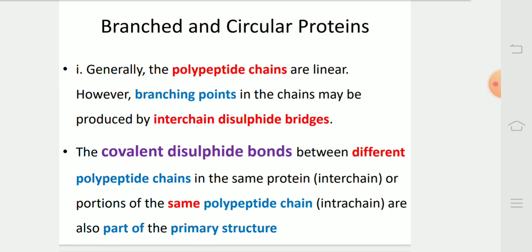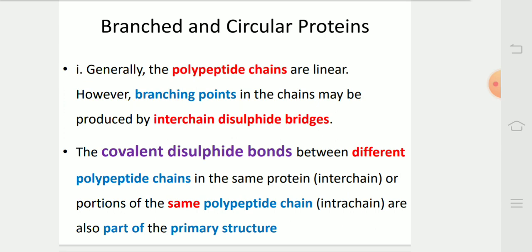Branched and circular proteins. Generally, the polypeptide chains are linear. However, branching points in the chain may be produced by interchain disulfide bridges.